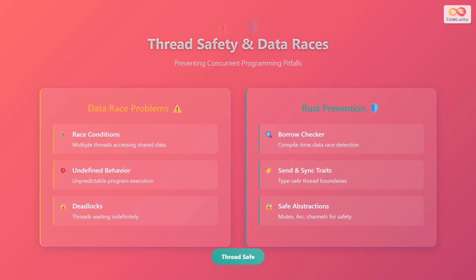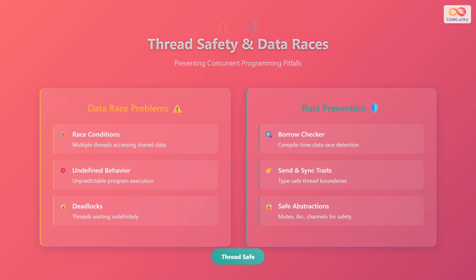Thread safety and data race prevention are fundamental challenges in concurrent programming that Rust addresses through its type system. Data races occur when multiple threads access the same memory location concurrently, with at least one thread performing a write operation, and there's no synchronization mechanism in place. This leads to undefined behavior and unpredictable program execution. Traditional approaches rely on runtime checks and careful programming discipline, but Rust takes a different approach. The borrow checker analyzes your code at compile time and prevents data races from occurring.